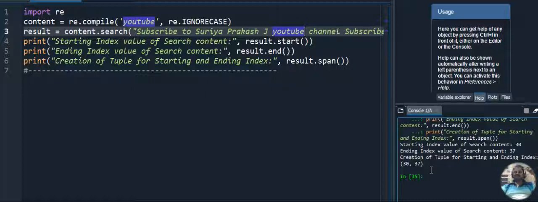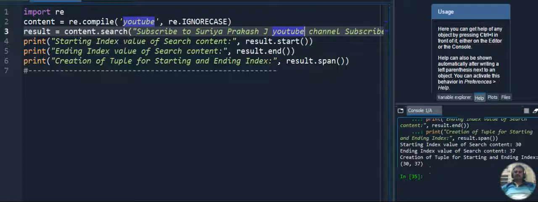Next one is the end method. So end is used to identify where it is ending. Next to that, the span method. The span method is used to identify the starting and ending position of the string and it will create a tuple. So this is the program we have.